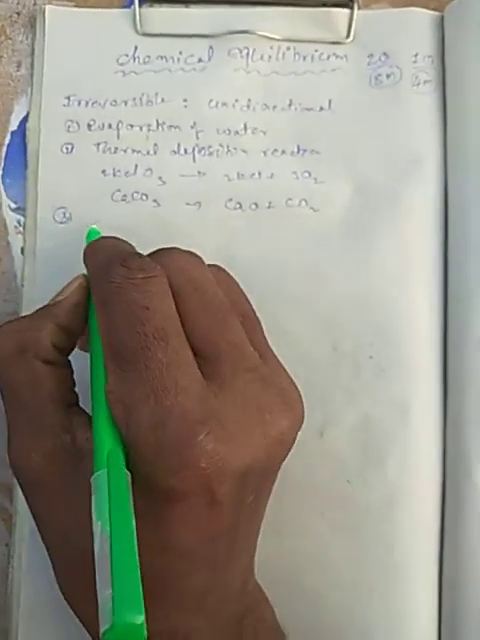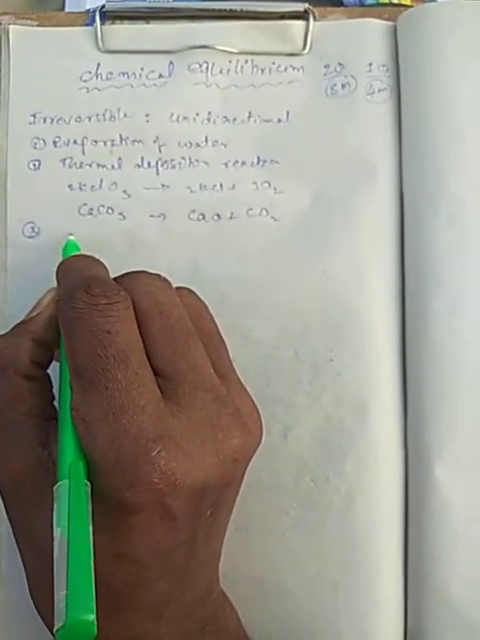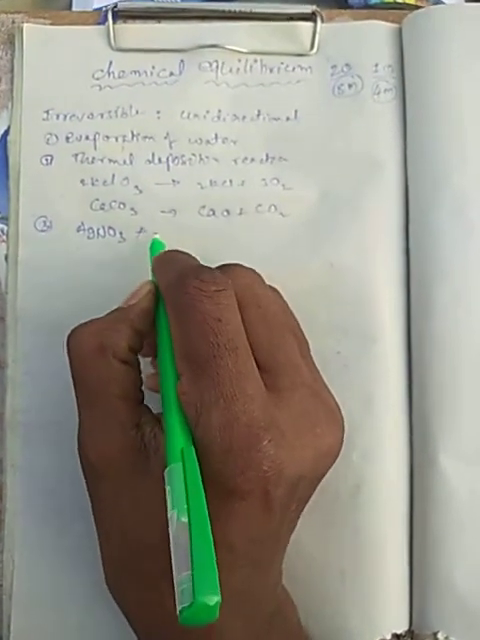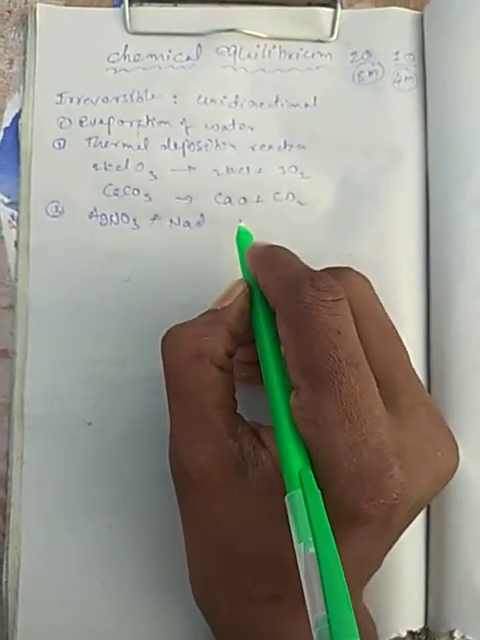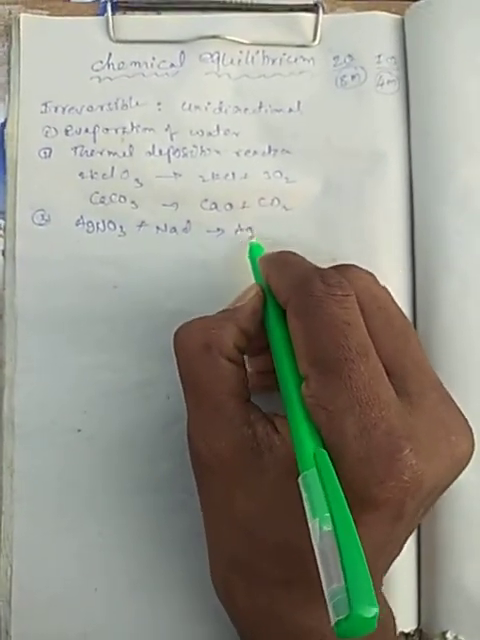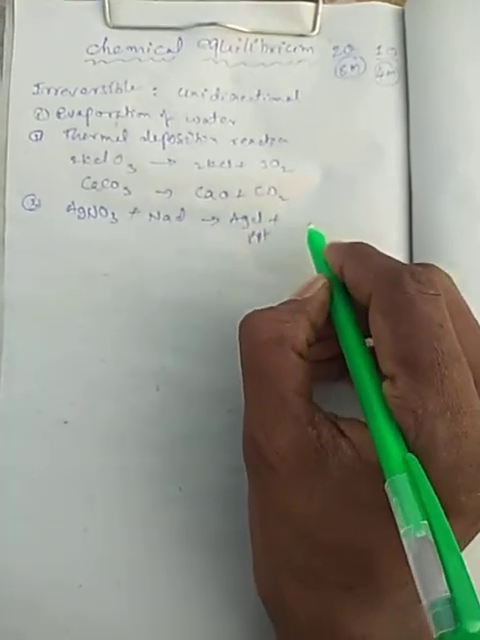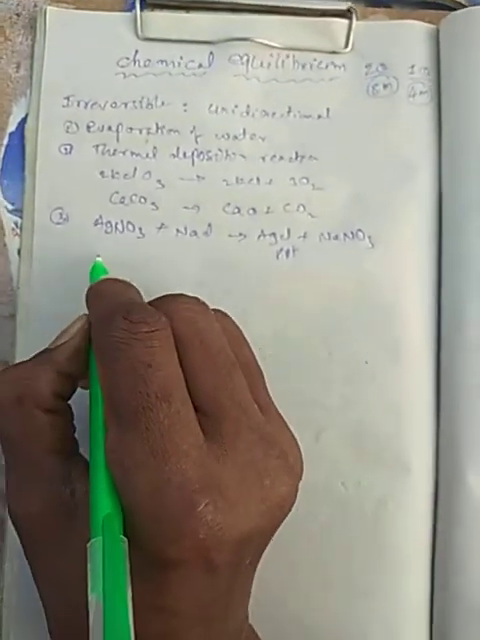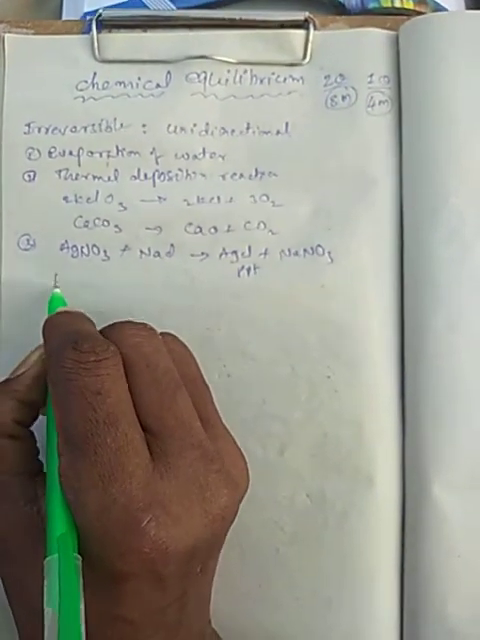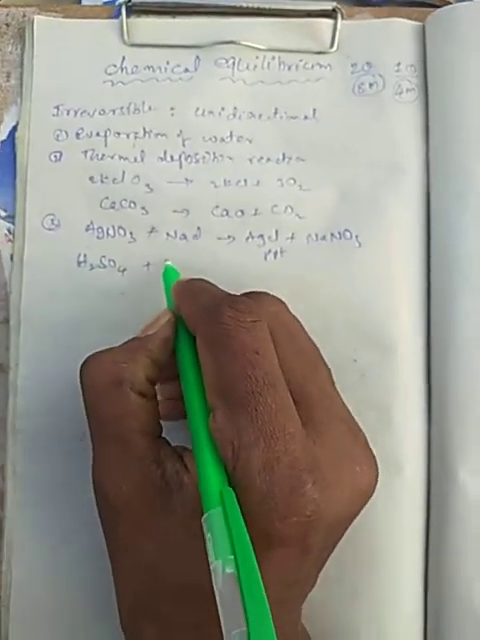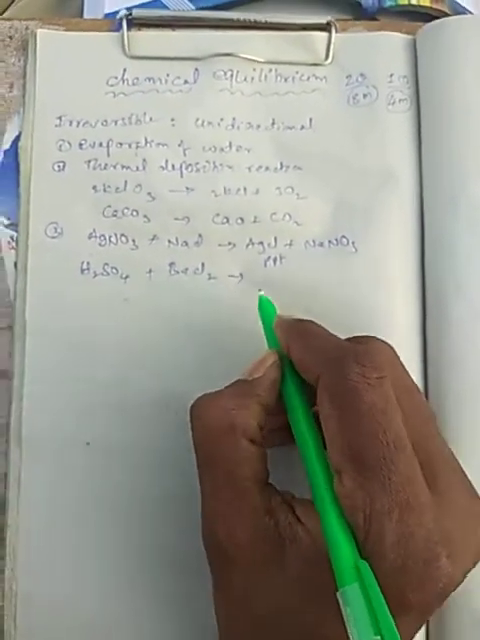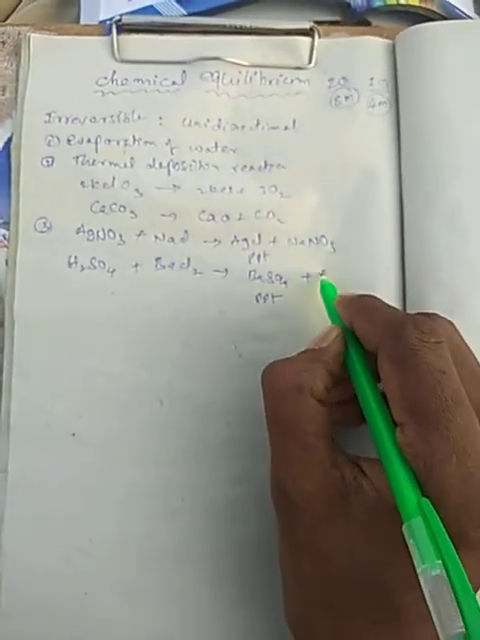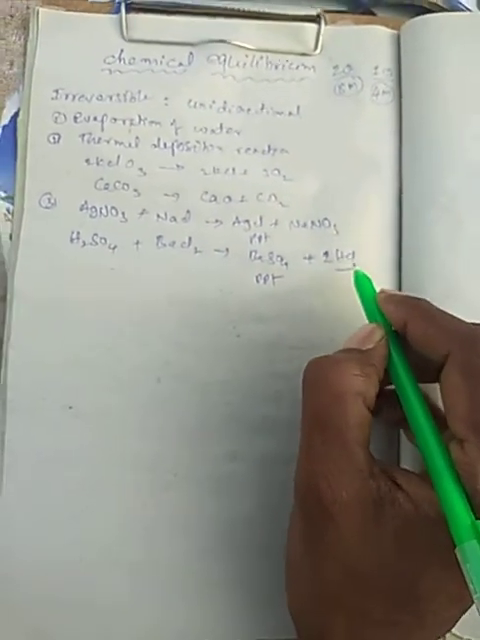Also the third one is precipitation reactions. There is a precipitation reaction, that is AgNO3 plus NaCl forming AgCl, which is a precipitate, and NaNO3 will form. Next one, H2SO4 plus BaCl2 will form BaSO4, a precipitate, and 2 moles of HCl in aqueous solution.